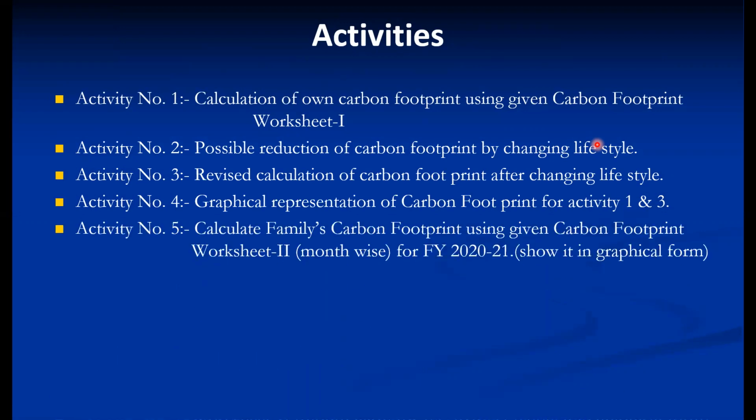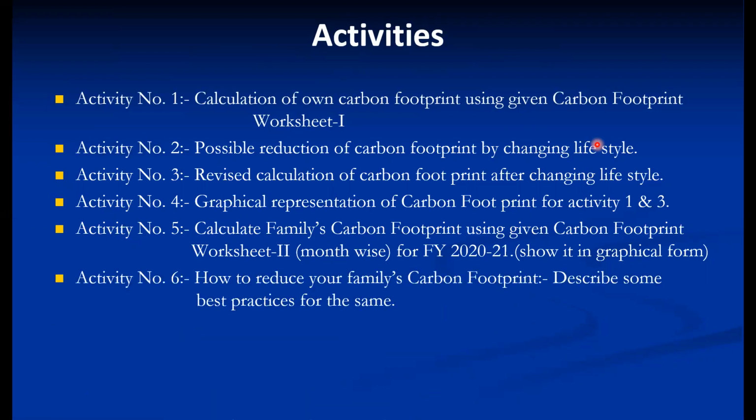Then activity 5 is a calculation of family carbon footprint using the given carbon footprint worksheet. The second worksheet is also provided, and this activity is carried out month-wise for the financial year 2021, and show the graphical representation of the same.